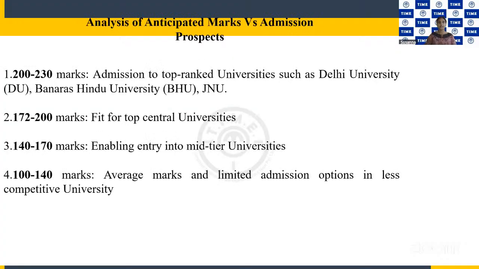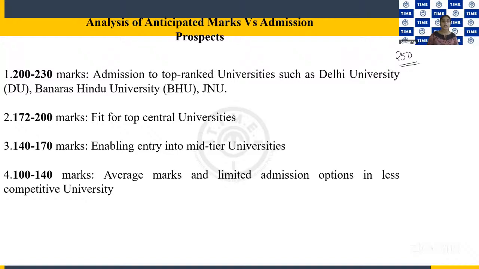Next we have an analysis of the anticipated marks and the admission prospects. Students, we said that the total marks is out of 250. Out of this 250, if you score between 200 and 230, you will get admission to top ranked universities like Delhi University DU, Banaras Hindu University BHU, and Jawaharlal Nehru University JNU. So if you're at the top rank, your marks should be somewhere between 200 and 230.